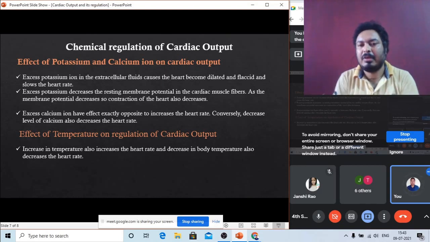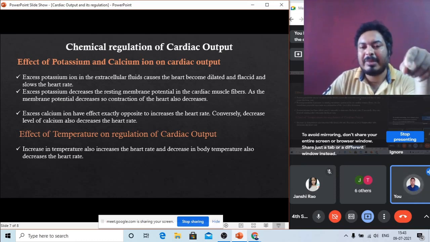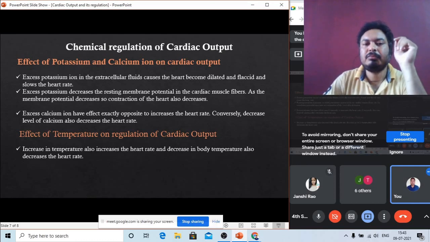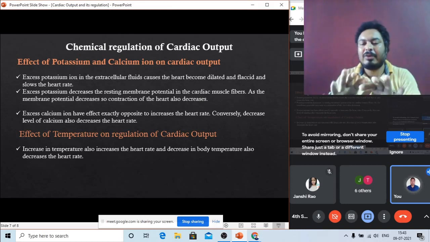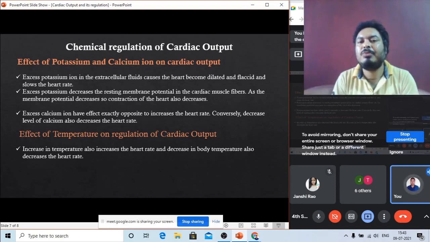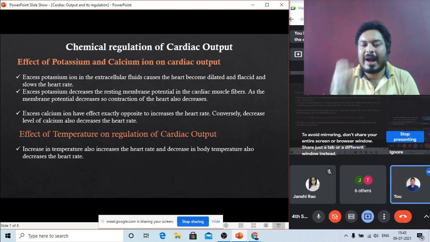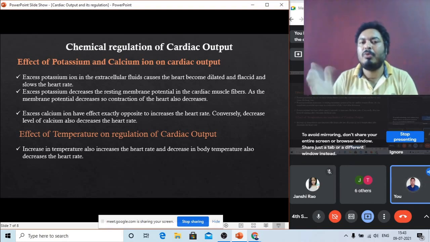The heart swells or becomes flaccid when the excess amount of potassium is there in the extracellular fluid. So our heart rate slows down, our heartbeat will decrease, because the heart is dilated. If the heart is dilated, it cannot contract and relax very smoothly. That's why the heart rate slows down and decreases.